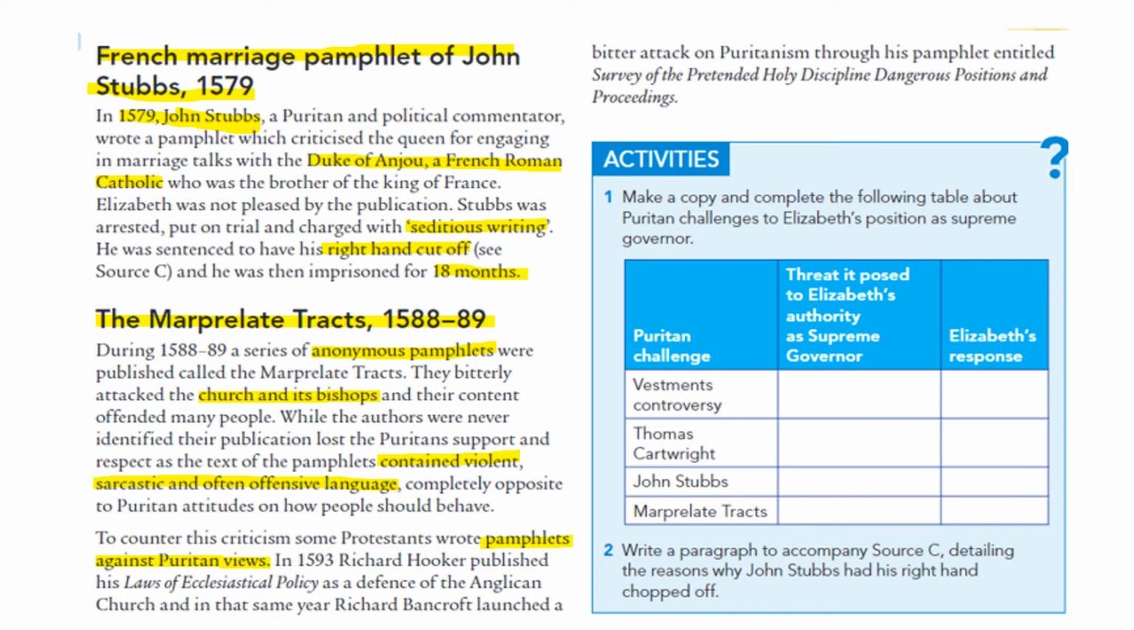of the Bible. In 1593, Richard Hooker, he published his Laws of Ecclesiastical Policy. That means policies of the church, as a defense of the Anglican Church. And in the same year, Richard Bancroft launched a little bit of a bitter attack against Puritanism through his pamphlet called The Survey of the Pretended Holy Discipline, Dangerous Positions, and Proceedings. Effectively, we've got a little bit of a turf war between our Protestants and our Puritans, people who traditionally used to work together.